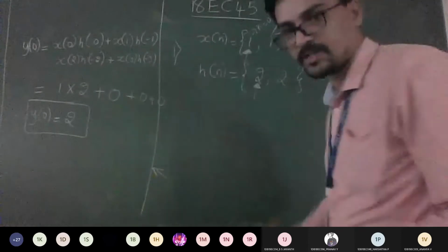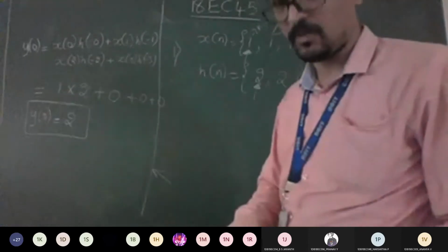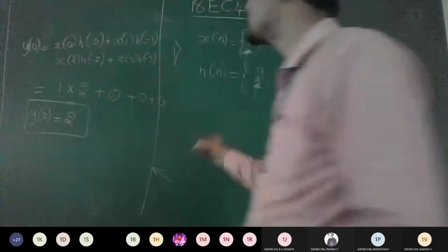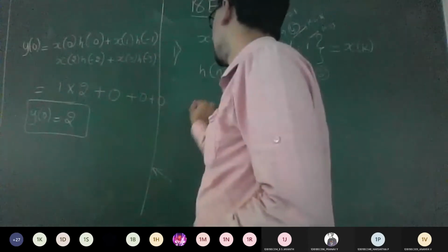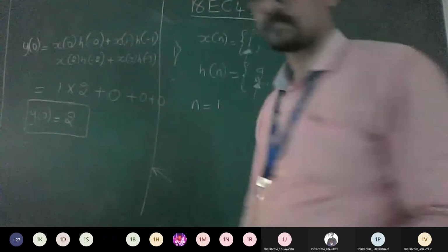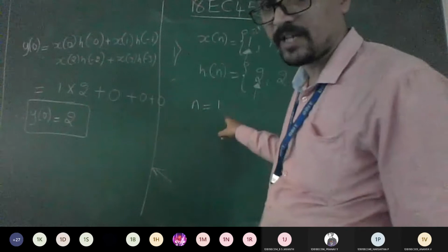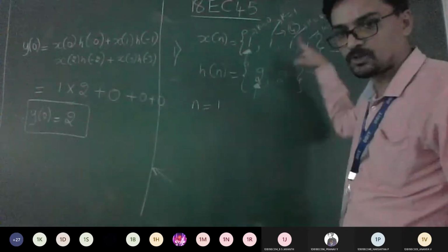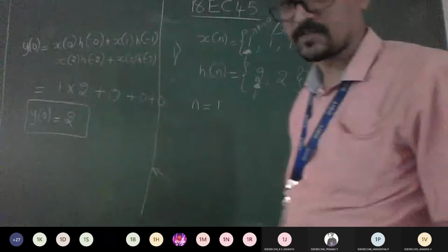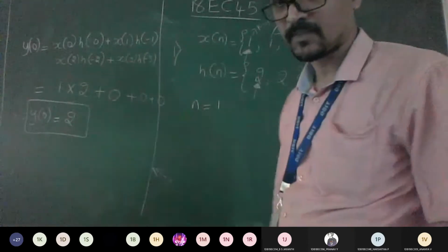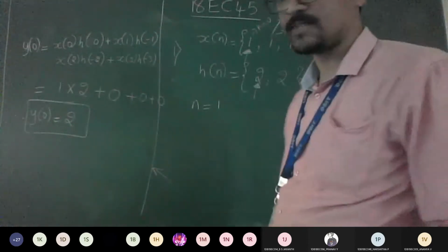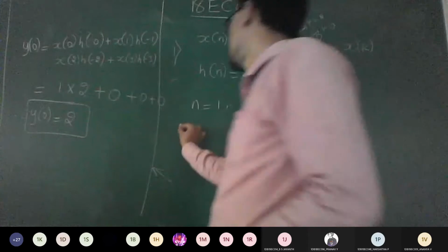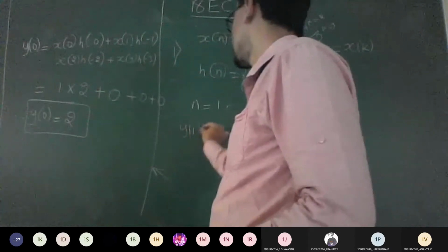I hope everyone got the logic now, how to solve convolution sum formula based problems. Let me show one more for n equal to 1, because I told you we need to vary n from 0 to 5. Here the lengths are 4 and 2, so the total is 6, and I should get y of 0, y of 1 till y of 5. So for n equal to 1, expand.